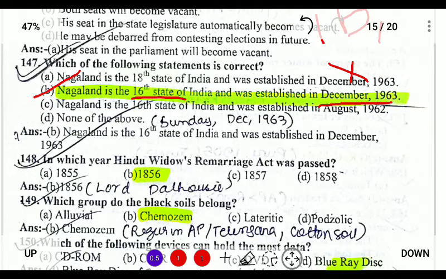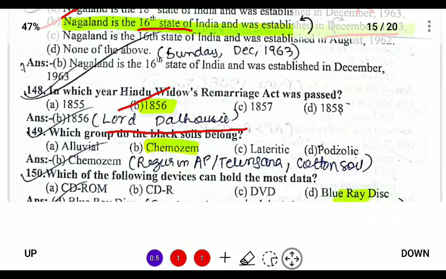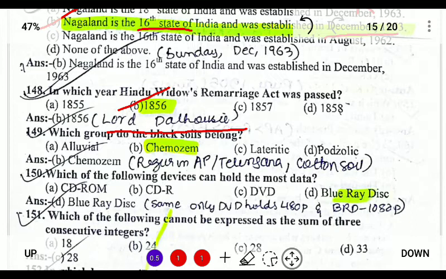In which year was the Hindu Widow Remarriage Act passed? So Hindu Widow Remarriage Act was passed in 1856, and the viceroy was Lord Dalhousie. No, Governor General. Which group does the black soil belong to? So the black soil is also called Chernozem, and it is also called Regur in Andhra Pradesh, Telangana, and cotton soil.